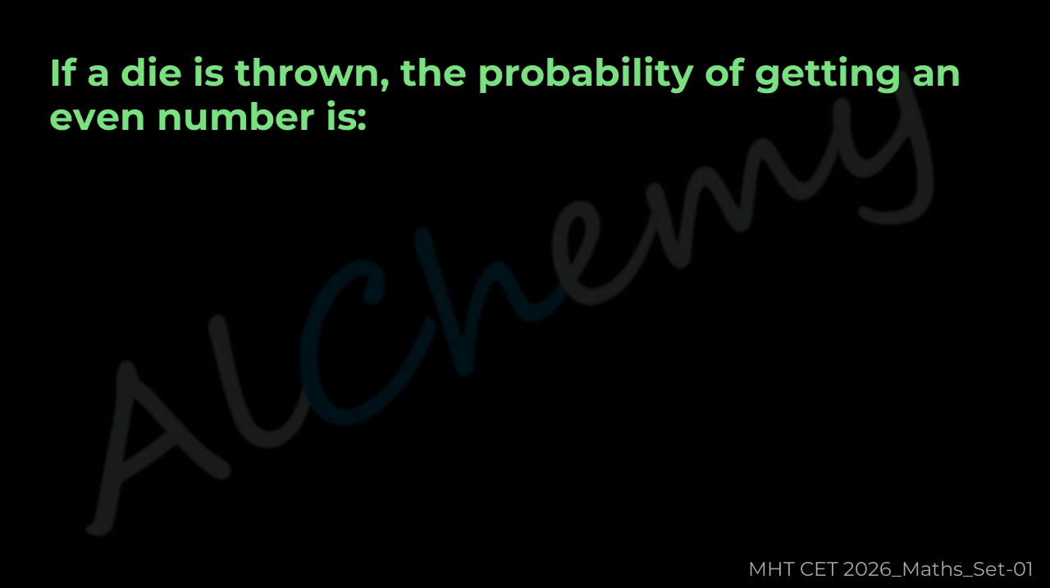Question 42. If a die is thrown, the probability of getting an even number is.